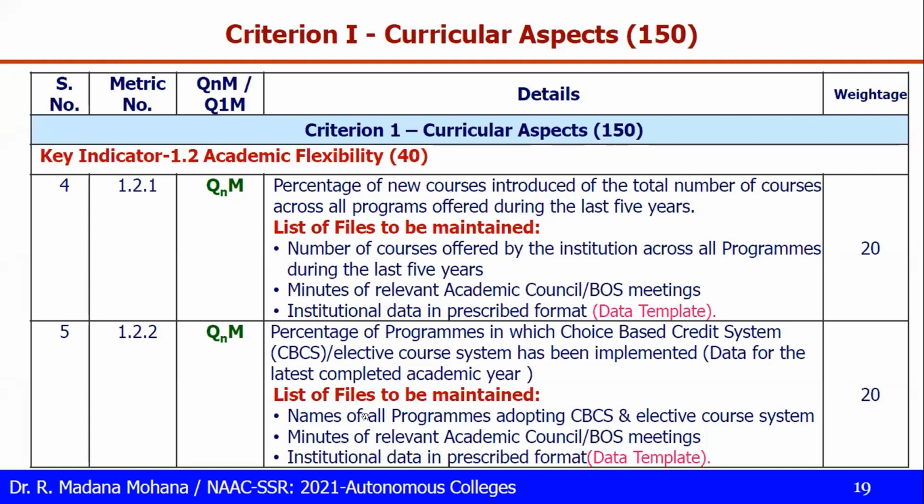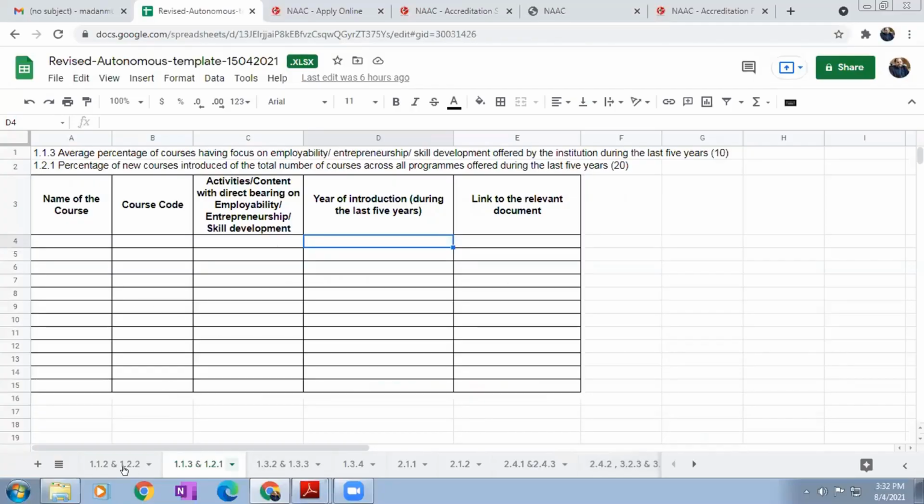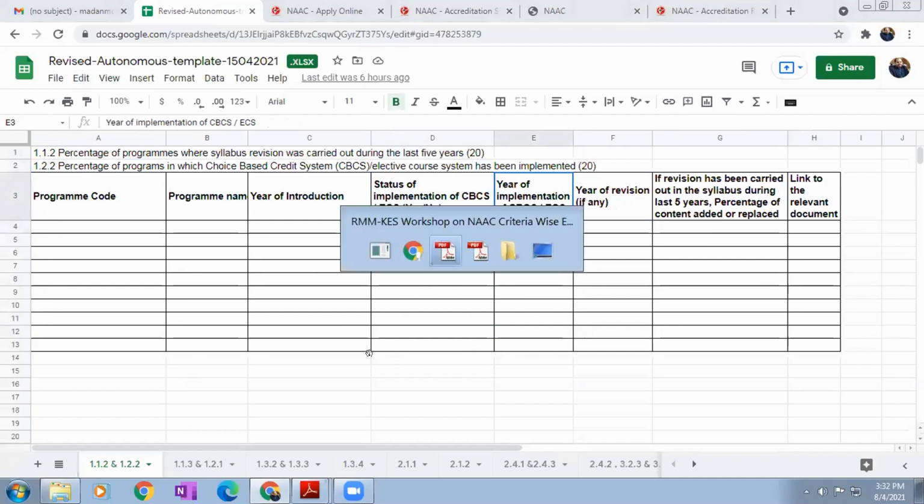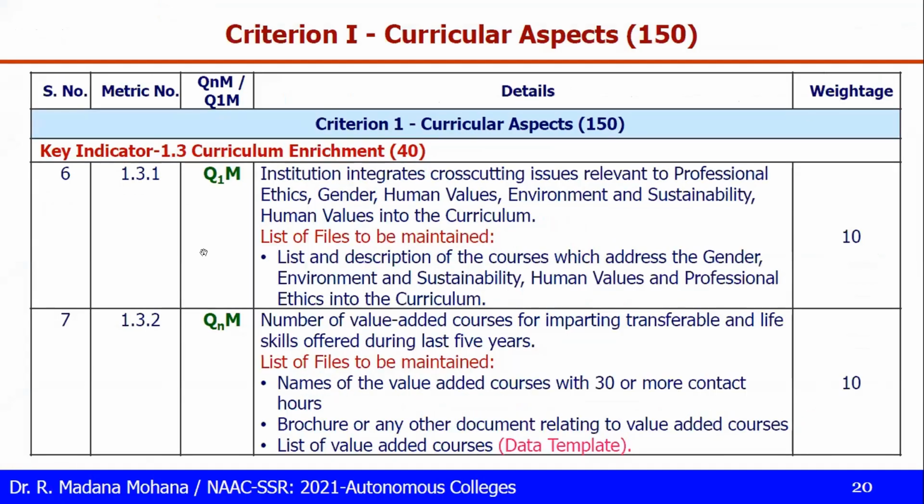Then the files to be maintained are the names of all the programs adopting CBCS and elective courses, the minutes of the relevant academic council and BOS, and the data in the prescribed data template. You can see the same template is there for 1.1.2 and 1.2.2. Here the status of implementation of CBCS or elective course system, the elective data and CBCS data come here, then the year of implementation. Revision is related to 1.1.2, and 1.2.2 means these two fields, elective and CBCS. Okay, coming to the next metric.